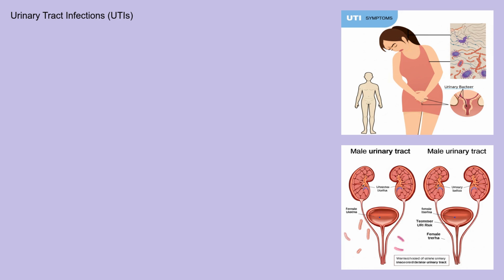UTIs are incredibly common, especially in women. It's estimated that about half of all women will experience at least one UTI in their lifetime. While less common in men, UTIs can still occur, particularly in older men with prostate issues. Factors contributing to the prevalence include shorter urethras in women, making it easier for bacteria to reach the bladder, and the widespread presence of bacteria in the environment.